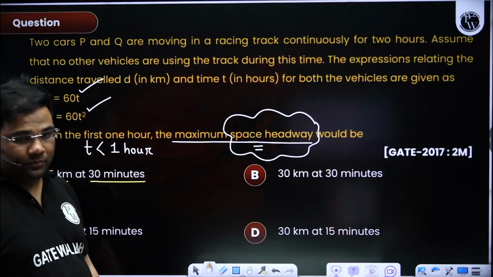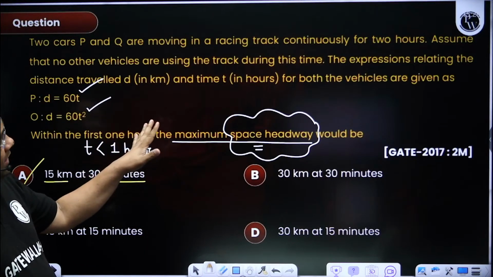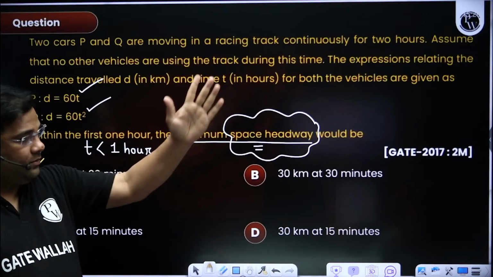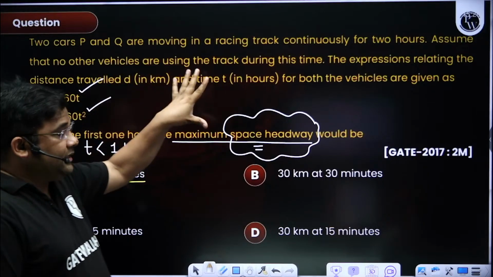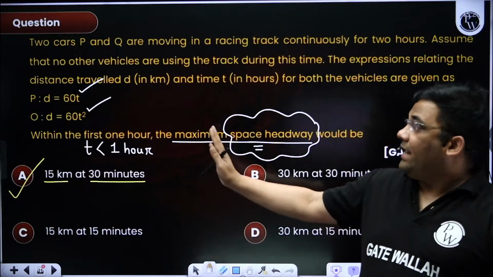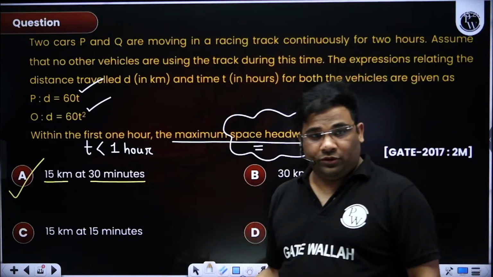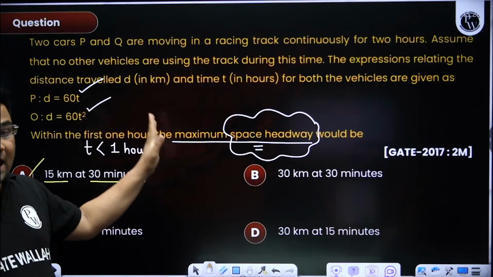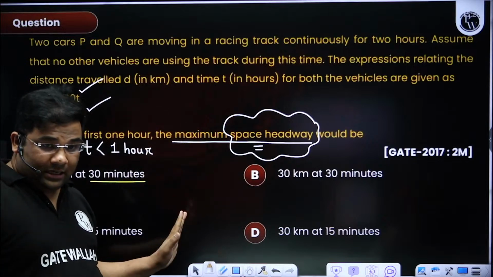Now to solve this kind of questions, read the question carefully and see what they're asking. Space headway is the distance between two consecutive vehicles. Rest you have to apply your logic. Now these kind of questions do at the end. Don't waste your time for these questions at the starting of your question paper, otherwise it will take a lot of time, because these questions are not direct. I deliberately solved this question to tell you that these questions are not direct.